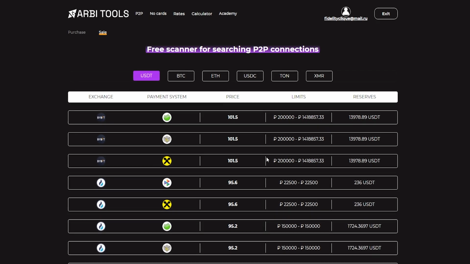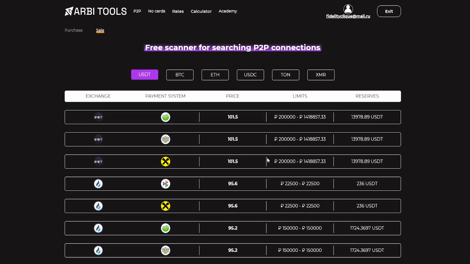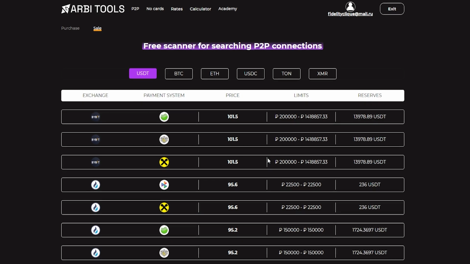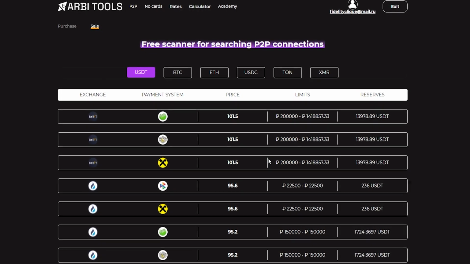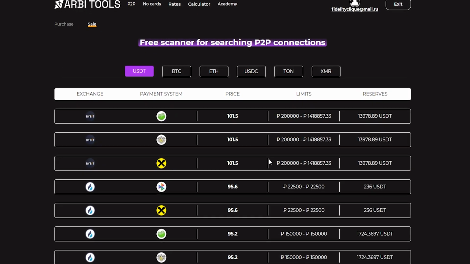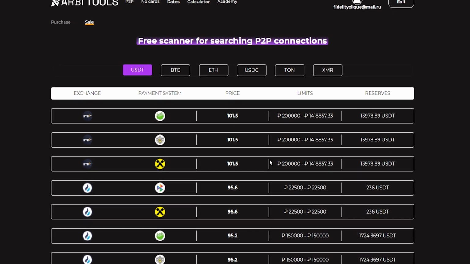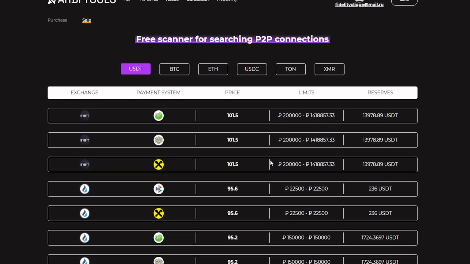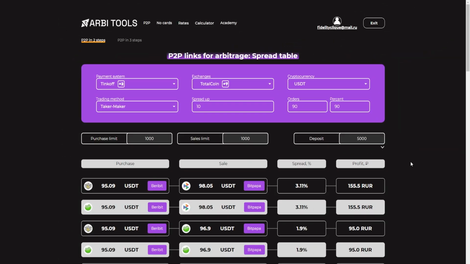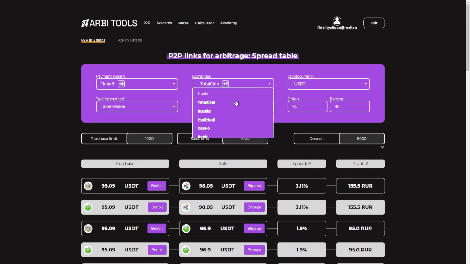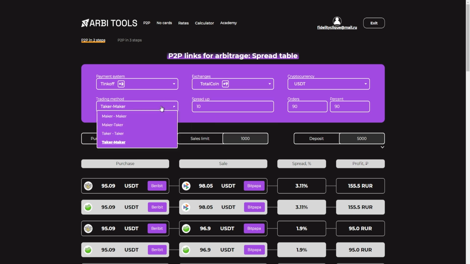But keep in mind, as I have already explained, P2P is quite risky, and you have a huge chance of card blocking if you are transferring large sums. This service also has, of course, a paid functionality that is inexpensive, for which we get more extensive settings. That is, we can choose any payment system, choose any exchange, even set the trading method. Suppose maker, maker, maker, taker, taker, taker, taker, maker. Set the spread we need and indicate the number of orders, and show our deposit.